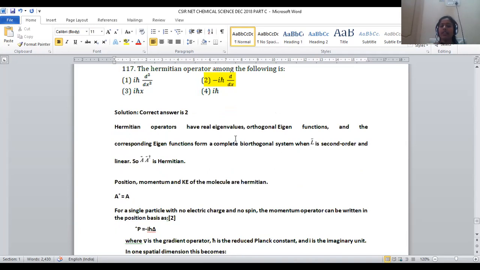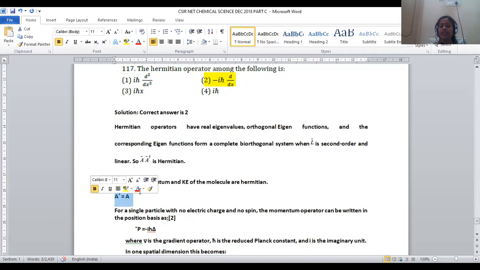Hermitian operators have real eigenvalues, orthogonal eigenfunctions, and the corresponding eigenfunctions form a complete bi-orthogonal system. Always, Hermitian operators are associated with real eigenfunctions and eigenvalues. For a linear operator it is denoted with A and A star, so A star is equal to A. This is the exact relation for a Hermitian operator.